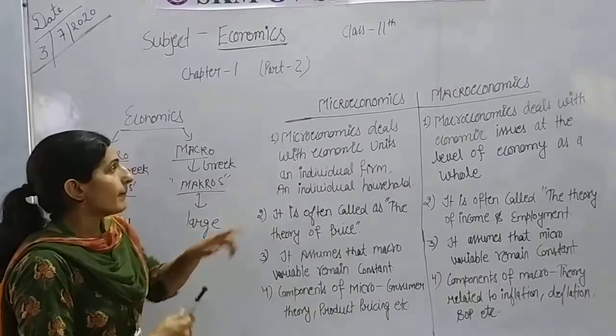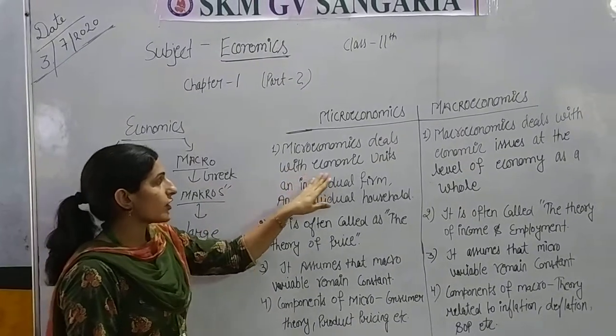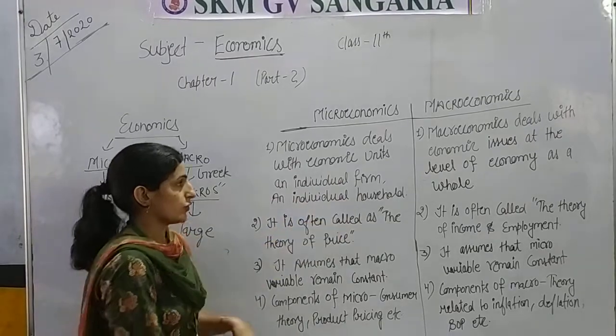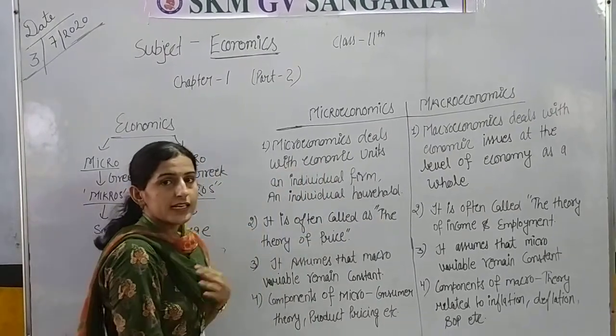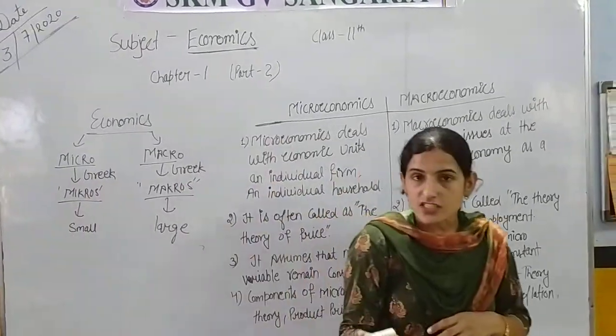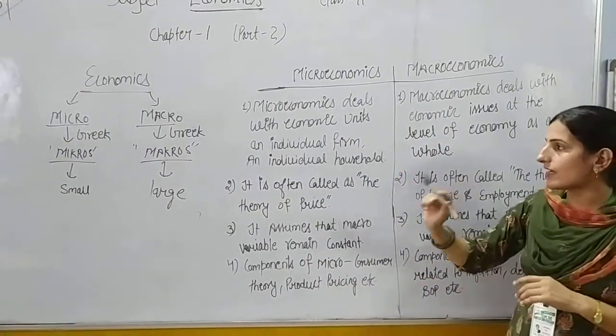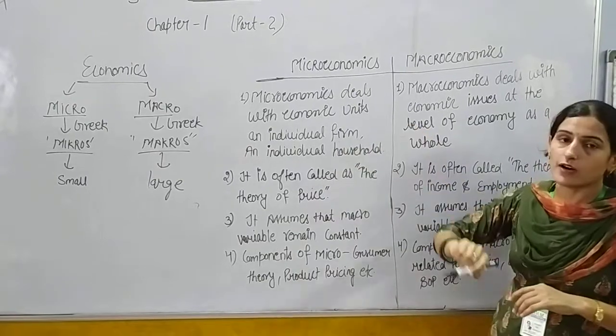The first is that microeconomics deals with economic issues of the individual firm and individual household. Means in microeconomics we study the economic problem at an individual level, like the problem of an individual firm.